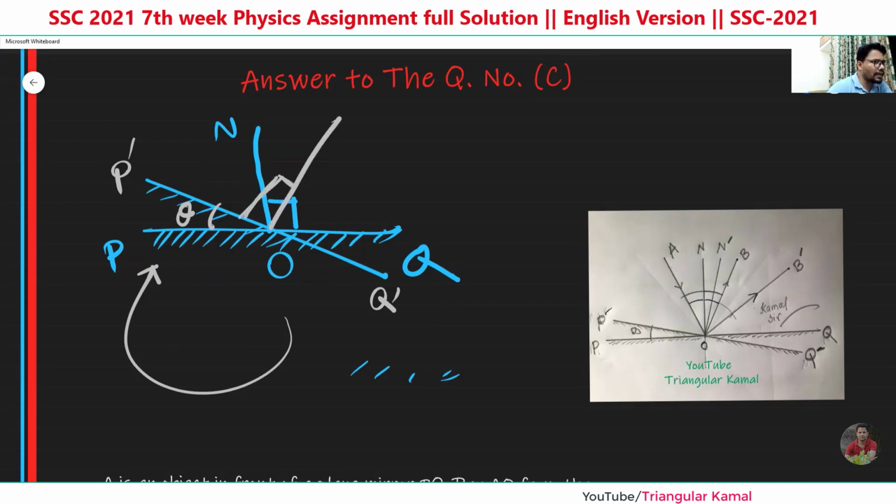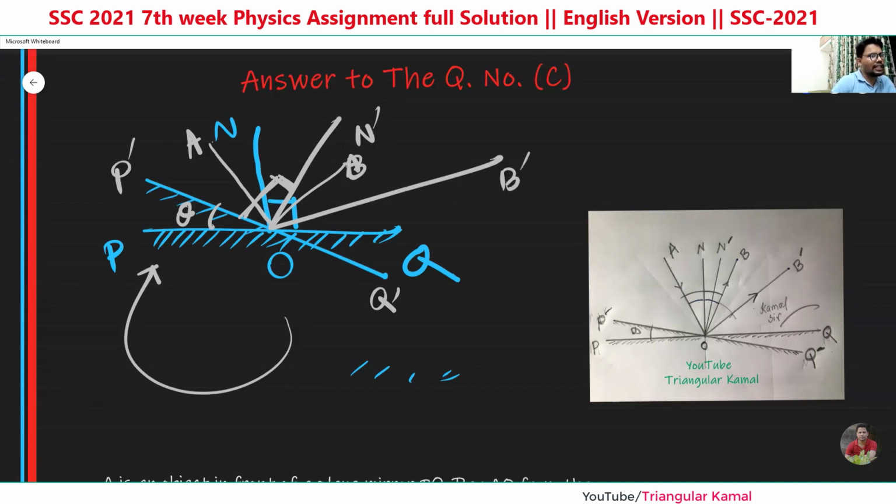This is the new normal, N prime. If this is the incident ray, what will be the reflected ray? This is the previous reflected ray. Suppose this is O, A, and this is B, and this one will be B prime, the new reflected ray.